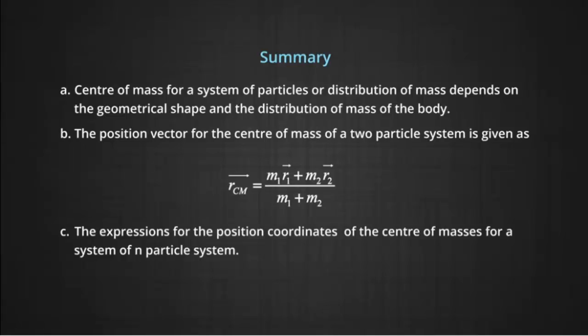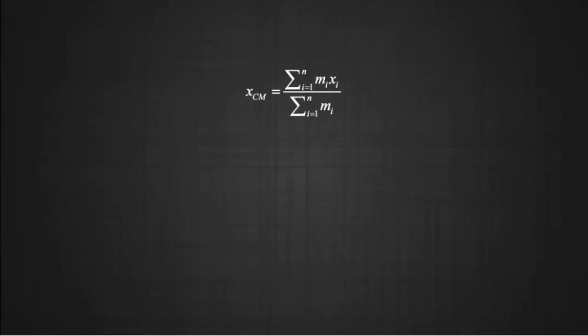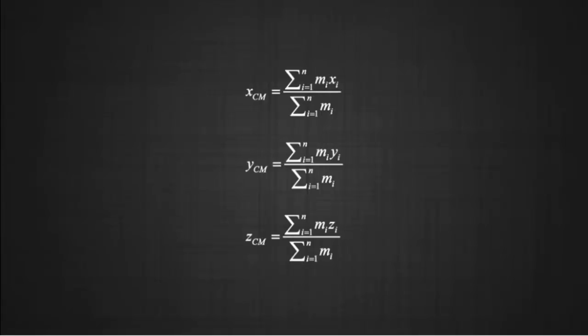The expression for position coordinates for the center of mass of the system which has n particles can be written as x_CM = Σ(i=1 to n) m_i x_i / Σ(i=1 to n) m_i. Similarly, y_CM can be written as Σ(i=1 to n) m_i y_i / Σ(i=1 to n) m_i. The z coordinate for the center of mass for such a system can be written as Σ(i=1 to n) m_i z_i / Σ(i=1 to n) m_i.